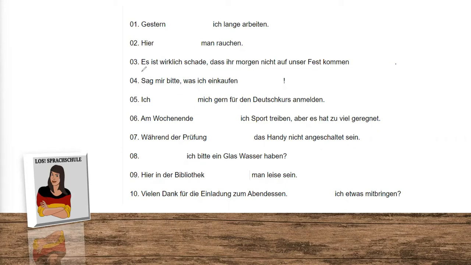Okay, let's try. Gestern musste ich lange arbeiten. First thing we need to know, okay, gestern, it's definitely our past, Preteritum to be precise. And arbeiten is a task, something we have to do. And the most common thing to say is had to do something, had to work.